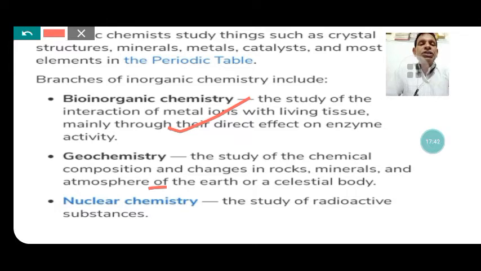Now, nuclear chemistry, the last one, is nuclear chemistry. The study of radioactive substances also belongs to inorganic chemistry. These are the main subgroups of inorganic chemistry.